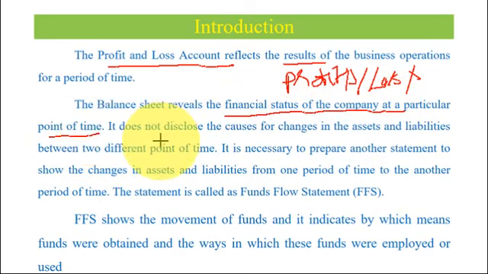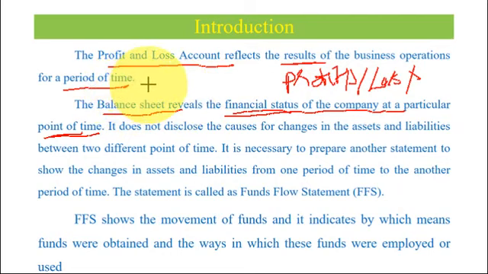These two have to be properly understood by the students. Number one is period of time, number two is point of time. In the case of profit and loss account it is the result, and in the case of balance sheet it is the financial status. So the profit and loss account represents the financial results, in the form of profit and loss, for a period of time.